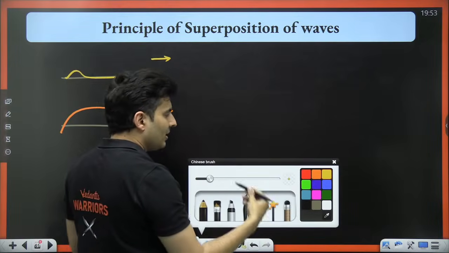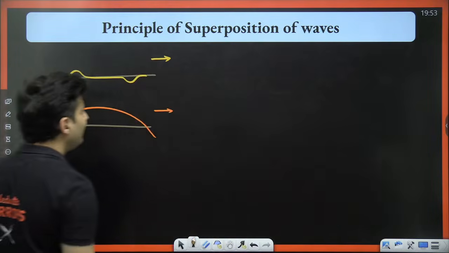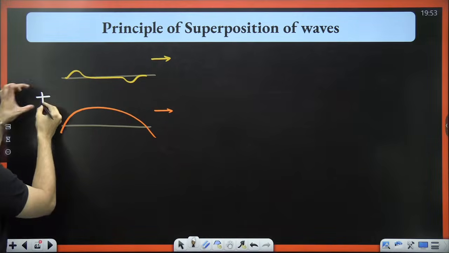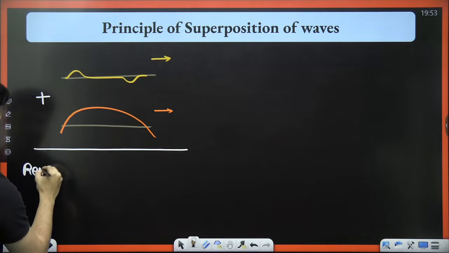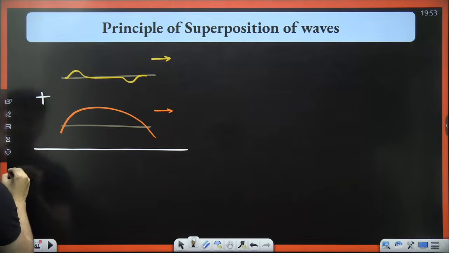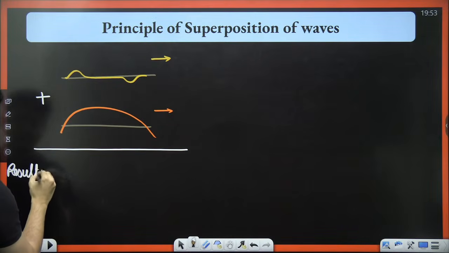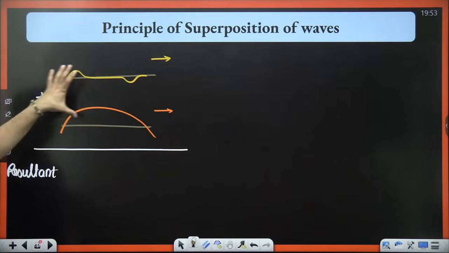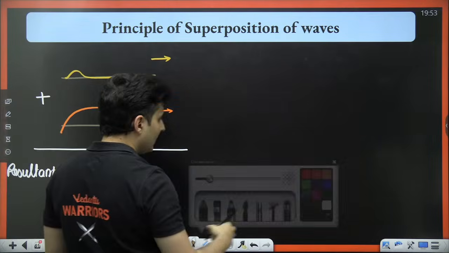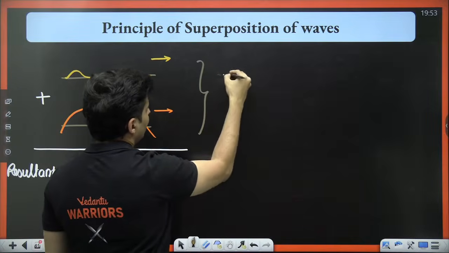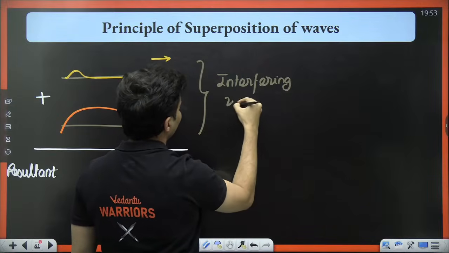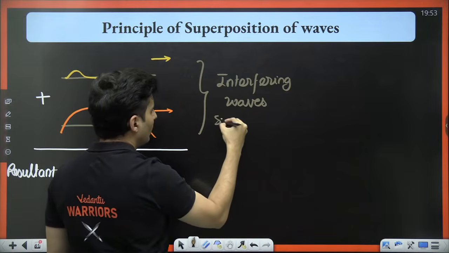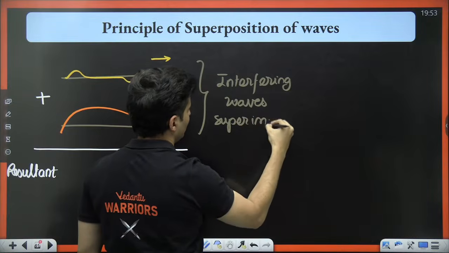Both these sources producing individual sounds, they meet, they add up, they superimpose. What I will get is the resultant. These two are basically your interfering sounds, or interfering waves, which are now superimposed.